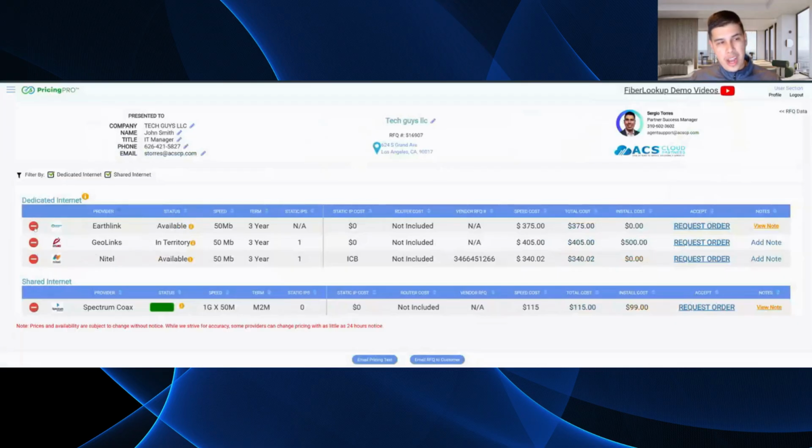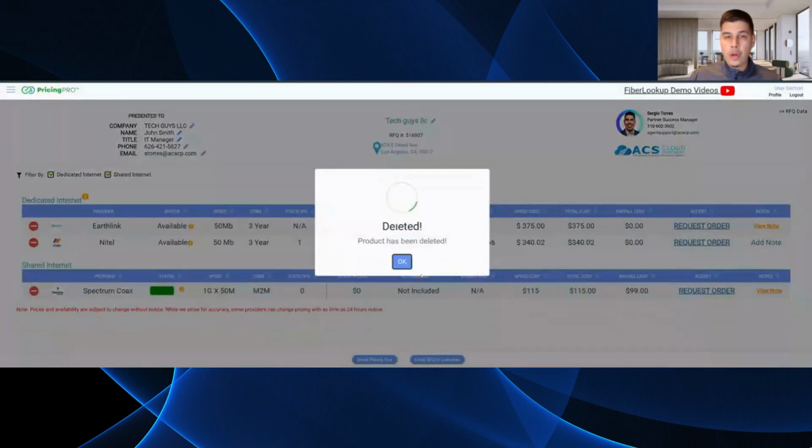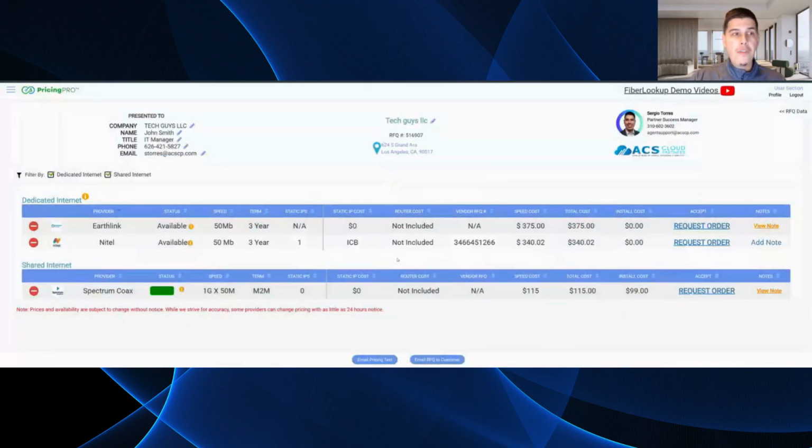For the customer view, they're not going to see this option to delete, right? Because we're signed in, we have the ability to modify this further, right? If we're looking at this, we're like, hey, 405 is not going to work, right? You're able to modify this for the customer. But on the customer's link, they're going to see the really clean dashboard, the different provider logos, the different provider categories. They're going to see, yep, that's my name up there. This is my company. I know this is curated for me.